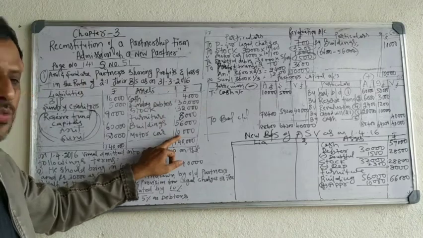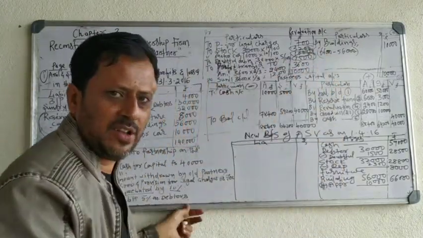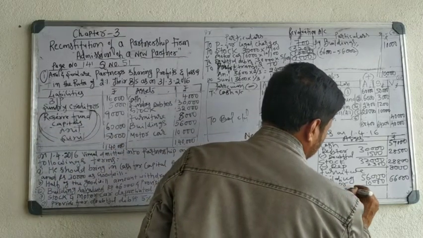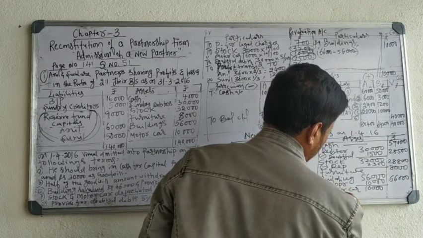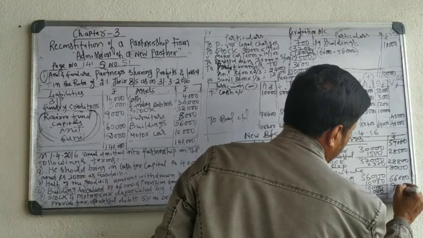Motor car 10,000, 1,000 rupees is a loss. Minus loss 1,000. 10 less depreciation 1,000, 9,000.